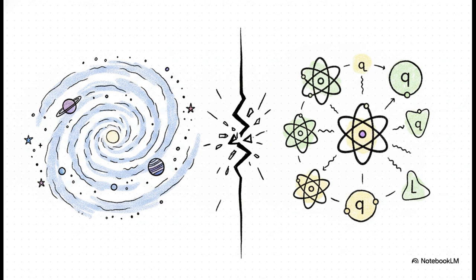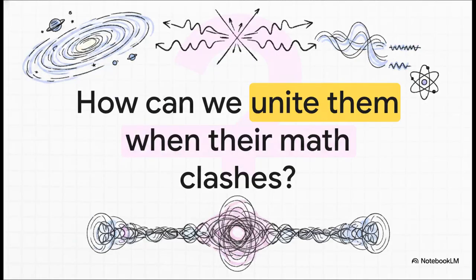Now, both of these frameworks are absolute triumphs in their own domains. But here's the devastating problem. Mathematically, they just completely break down when you try to force them together. Like, if you try to use general relativity to calculate what's happening at the ultramicroscopic quantum level, the math just spirals out of control into these totally nonsensical infinities. It just doesn't work.